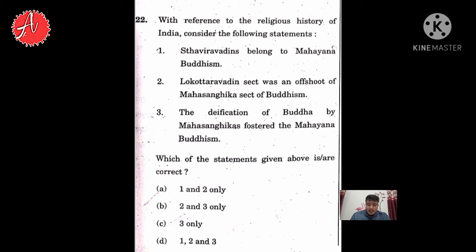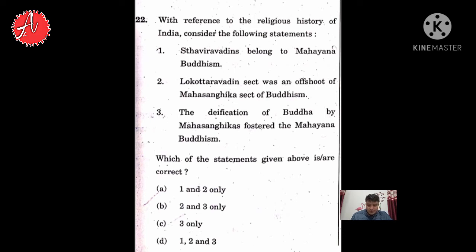So I would like to explain all these statements one by one. The first statement is Sthaviravadins belong to Mahayana Buddhism. There are two important sects of Buddhism: one is Mahayana and the other is Hinayana. Sthaviravadins belong to the Hinayana sect, not Mahayana Buddhism. So statement 1 is not correct.